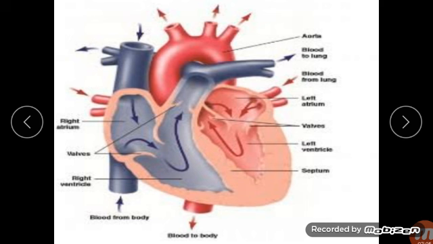You can take the help of your book diagram also to understand this. Read the lesson and find easy question answers. What are capillaries? How many chambers are there in the human heart? In our last video also, I gave you some questions. Write all these questions in your copy under the heading of the lesson, the human circulatory system, lesson 5. Note down all these questions and answers because these questions can be asked in your examination.